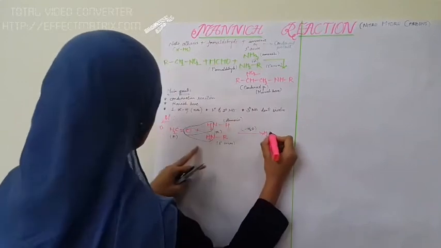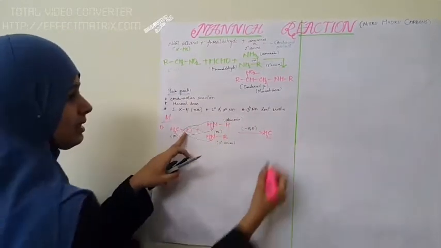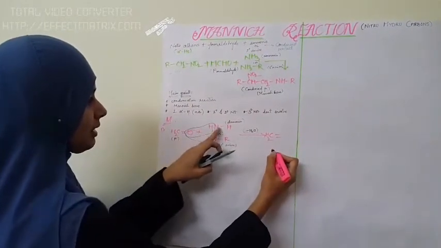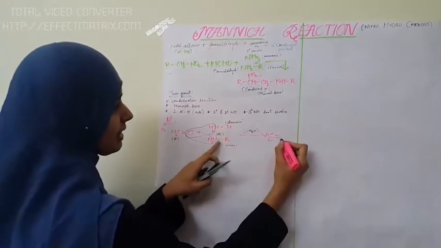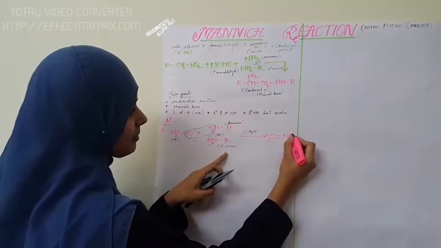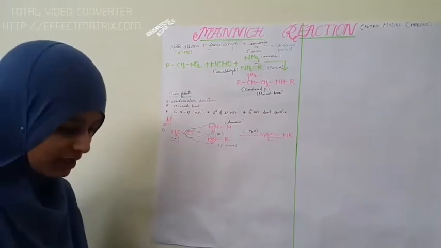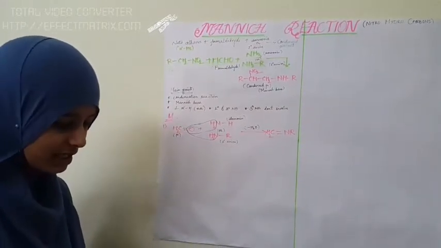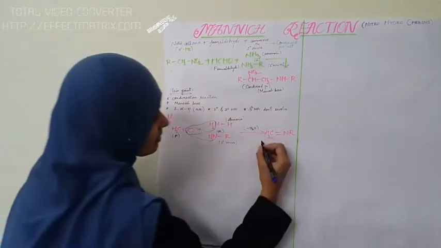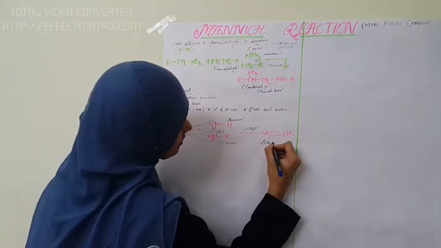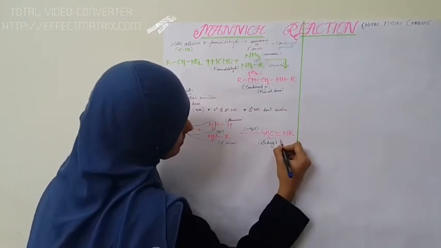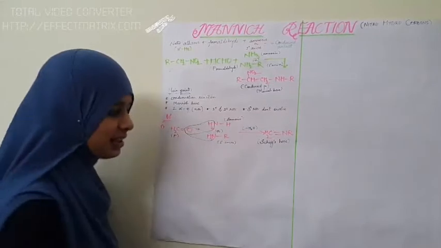CH2 double bond NH or NR. Let us take NR. So this is the product formed. This product is termed the Schiff base.